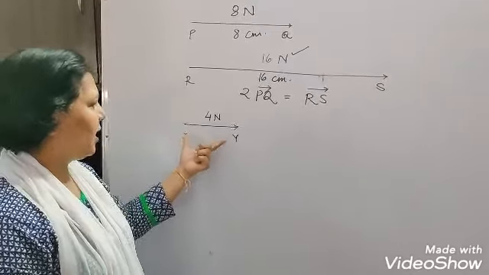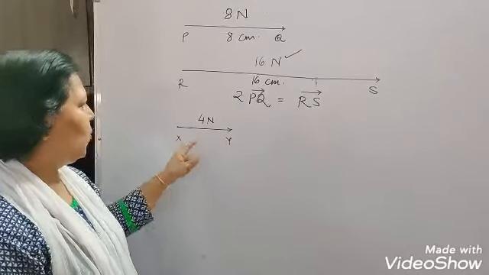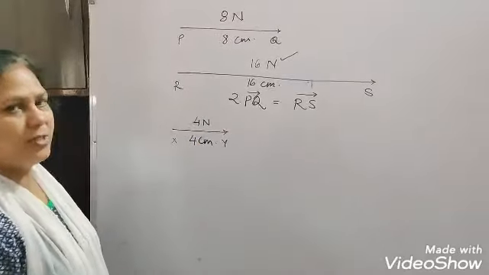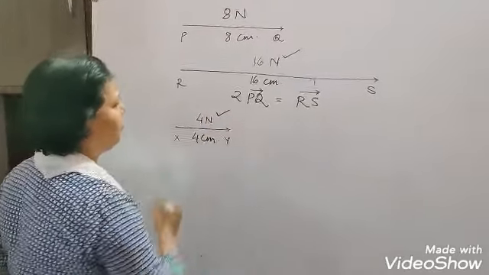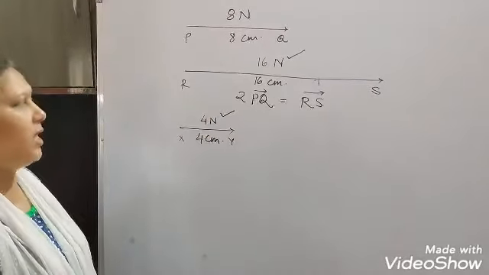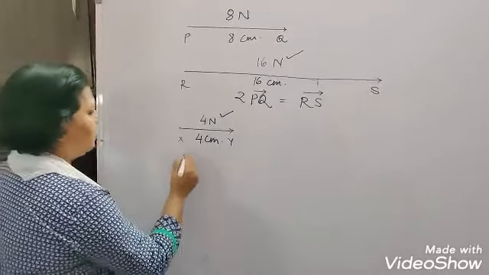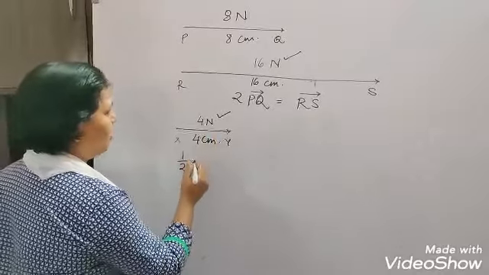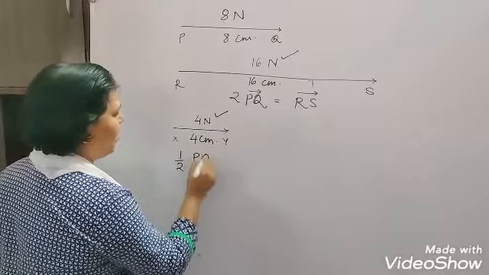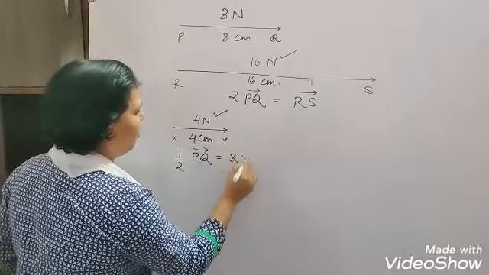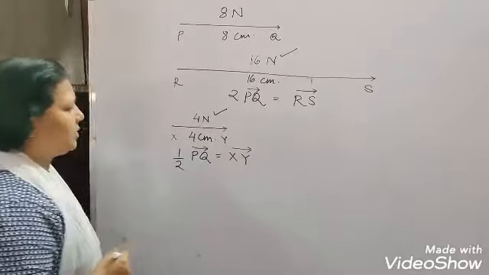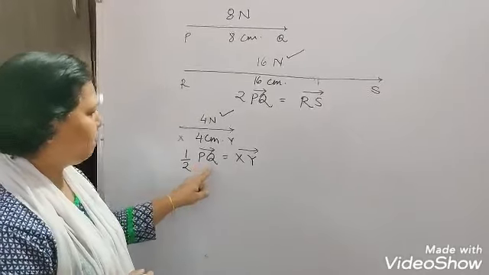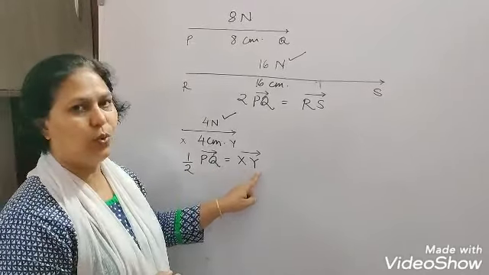You can see that the line segment XY with 4 centimeter length can represent the 4 Newton force. This time I have just multiplied half of PQ, and this becomes XY.